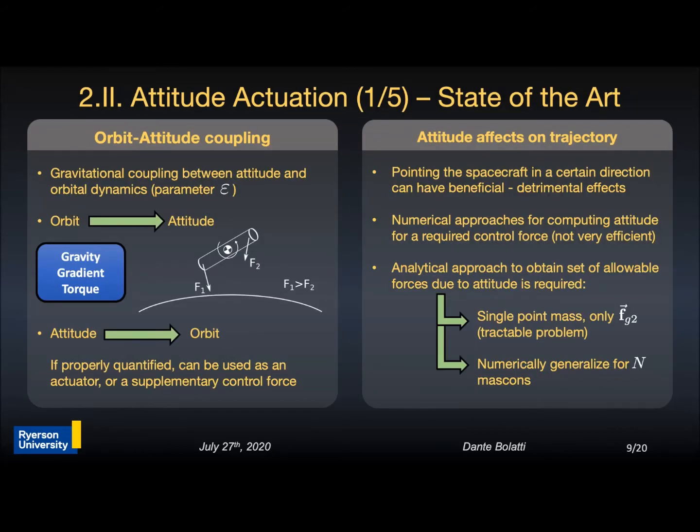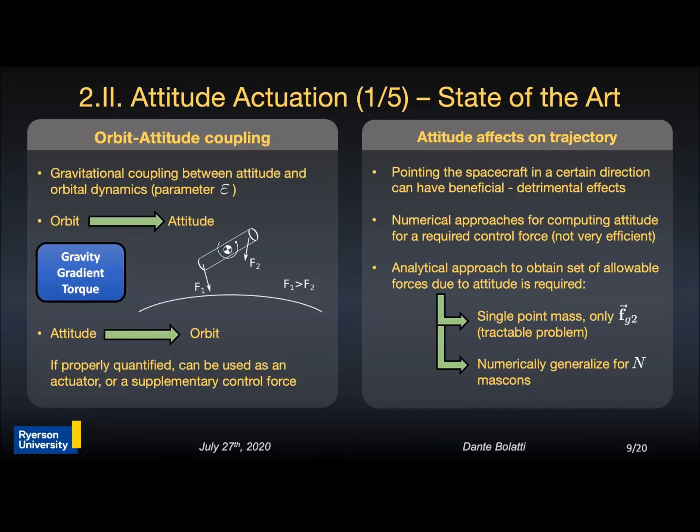As previously mentioned, the magnitude of the orbit attitude coupling can be measured by the parameter epsilon. The effects of the orbit on the attitude of the spacecraft have been well studied in the literature through the gravity gradient torque approach. However, this is not the case for the effects of the attitude on the orbital trajectory of the spacecraft. If properly quantified, these coupling effects can be used as an actuator or a supplementary control force.